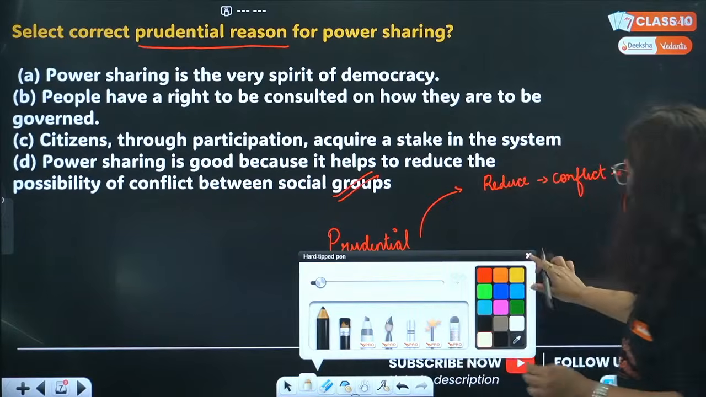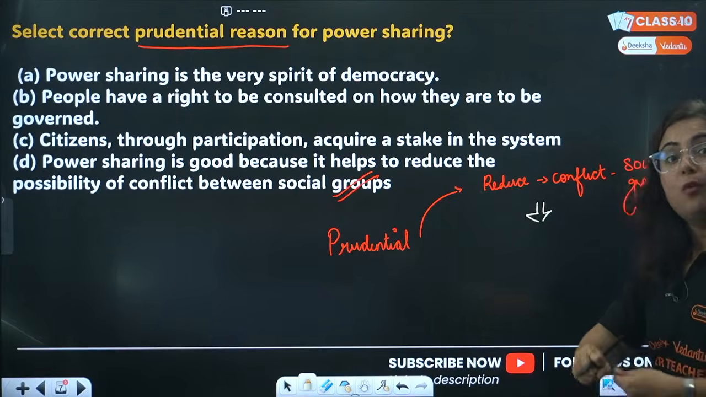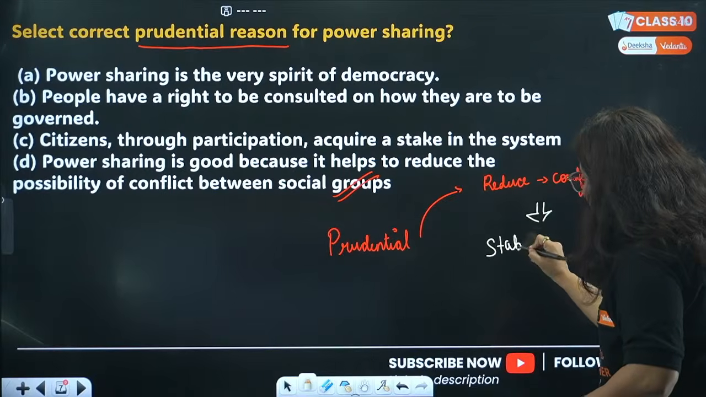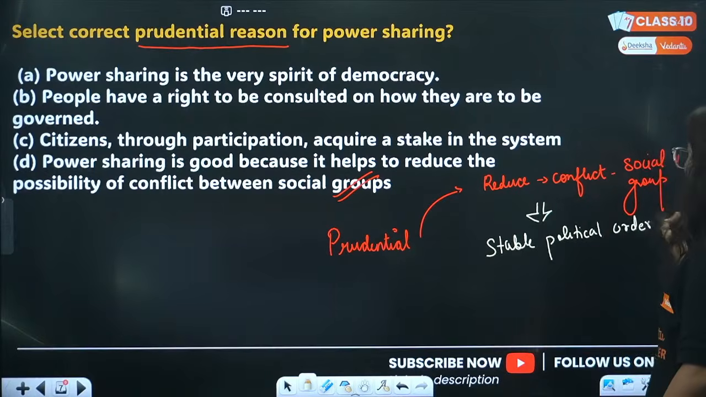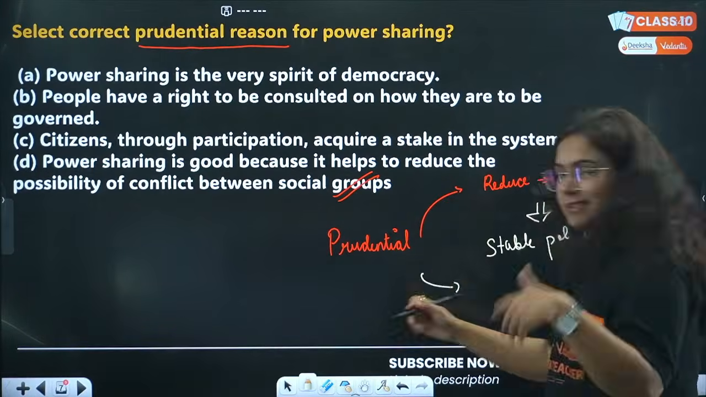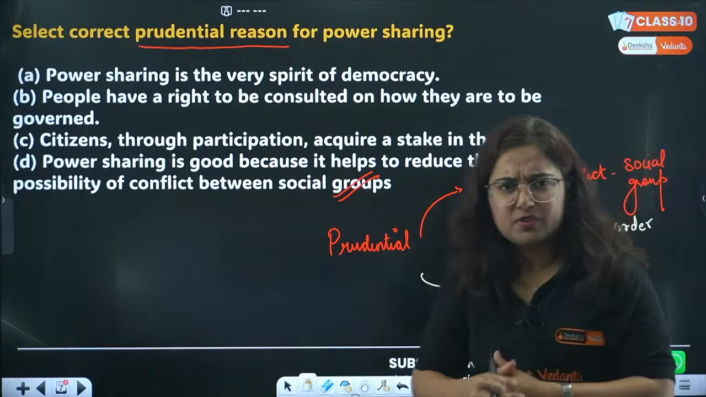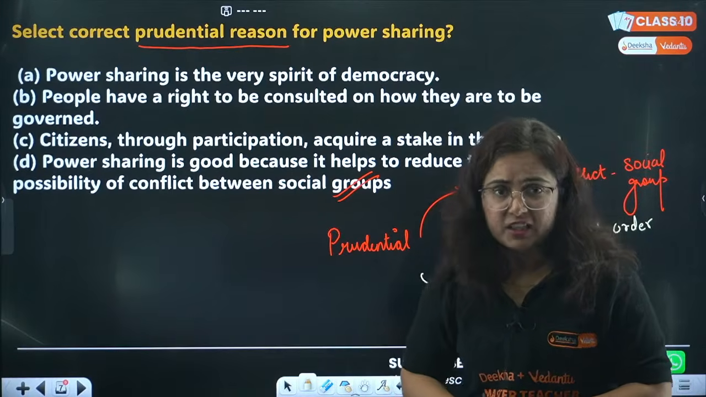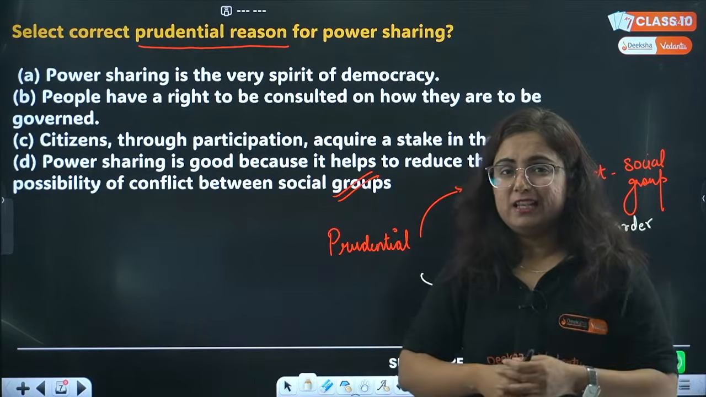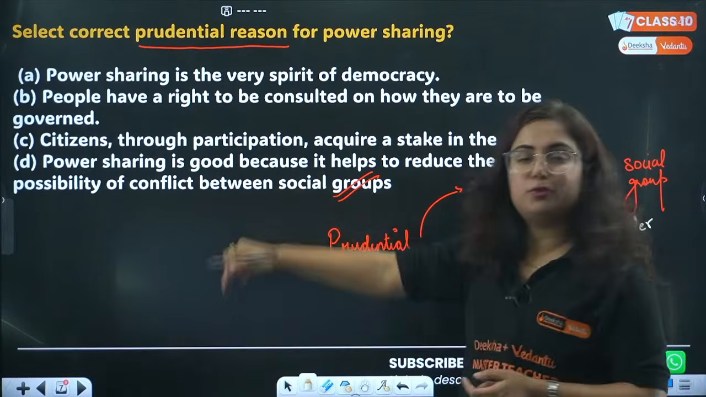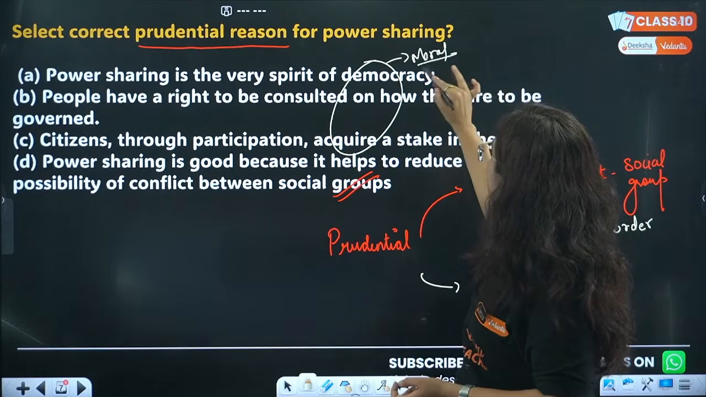Whenever there will be a reduction in the conflict in the society, what will happen? There will be a stable political order, and this is the second point. You know that the majoritarian policy looks very, very attractive for a short period of time, but what happens in a long period of time? It is critical and it becomes dangerous even for the majority too. So that tyranny cannot last so long. This is exactly the prudential reason. The rest of the three options are moral reasons for power sharing.